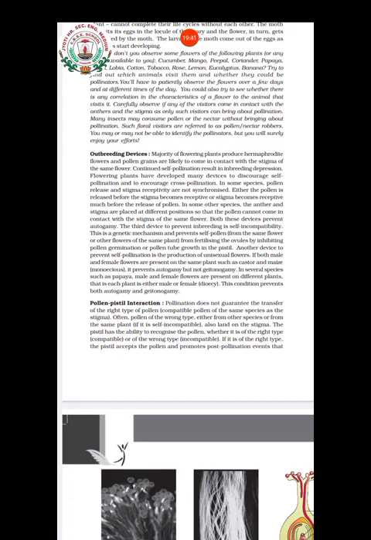So, the outbreeding devices. First, I told you the time of maturity of the anther and the stigma will be different. Second, their position will be different. These prevent self pollination. Third, I told you self incompatibility.